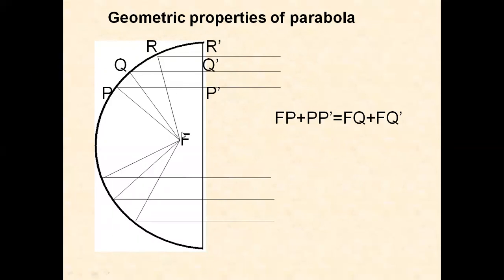As we have seen, FP plus PP dash equal to FQ plus QQ dash equal to FR plus RR dash. It is a constant.